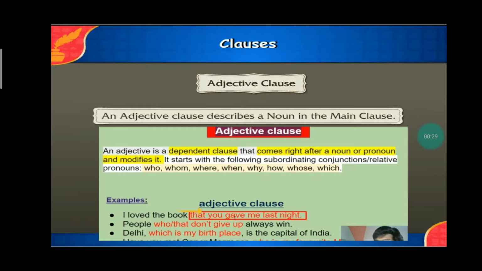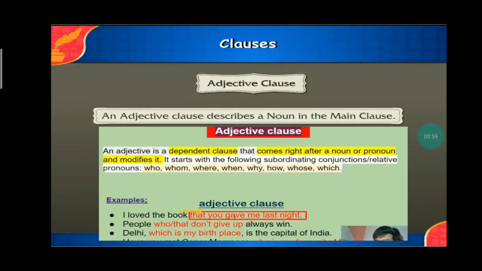Let us take an example for better understanding. I love the book that you gave me last night. I love the book is the main clause and you gave me last night is the subordinate clause, as it describes the noun in the main clause, that is the book. So an adjective clause is often a relative clause which describes some noun or pronoun in the main clause.